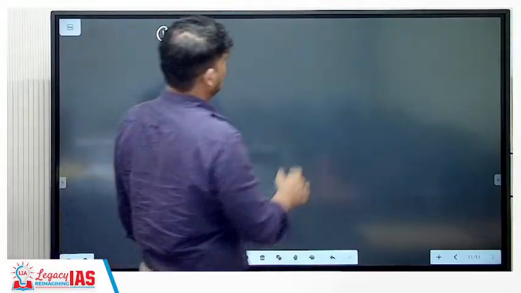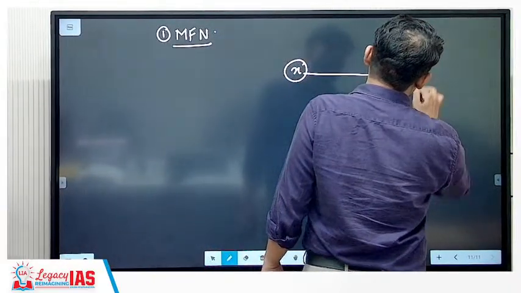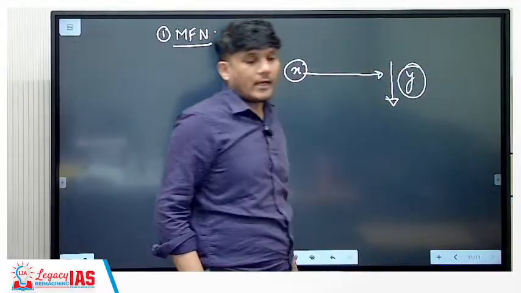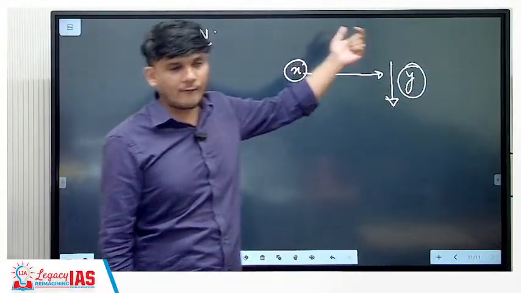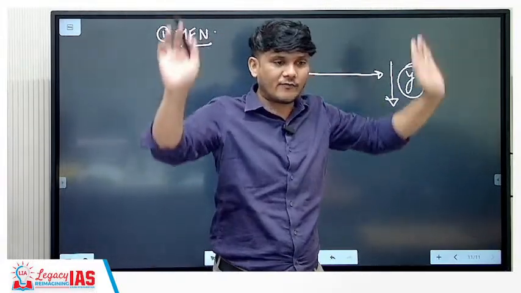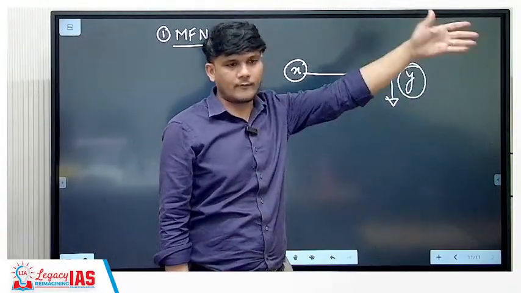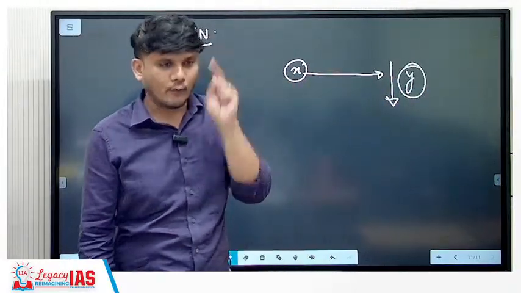Most favored nation principle means if a country X lowers the tariff for country Y, it is assumed that it has lowered the tariff for everyone else as well. You cannot differentiate. If you lower the tariff for one, you have to lower it for everyone else.